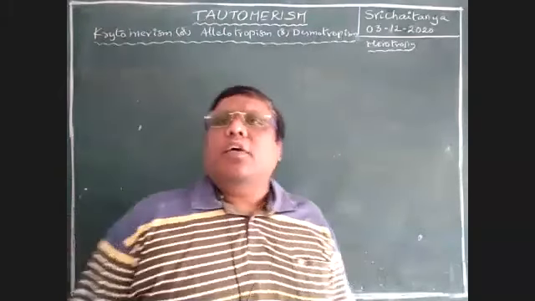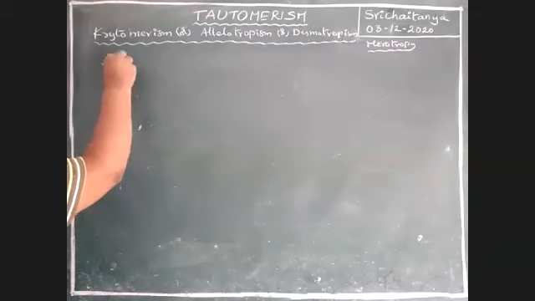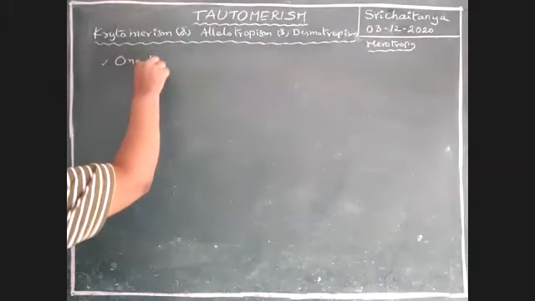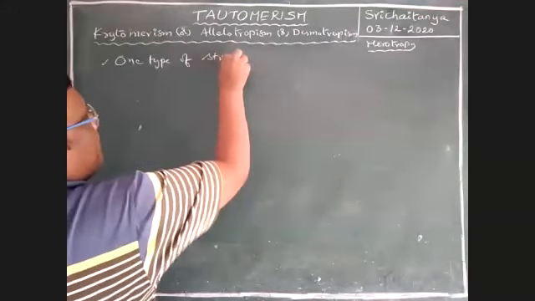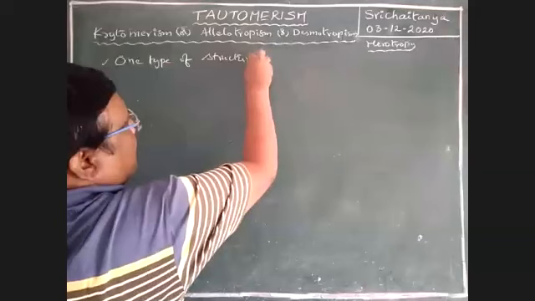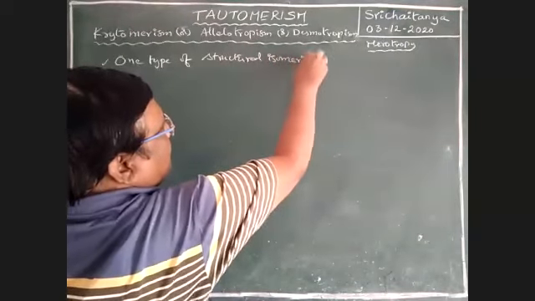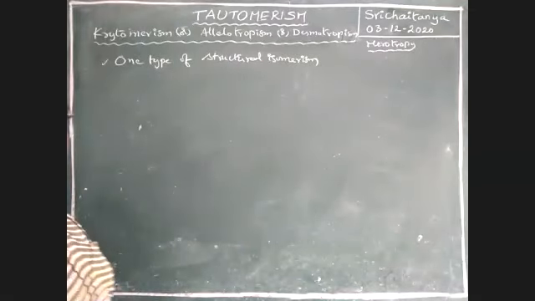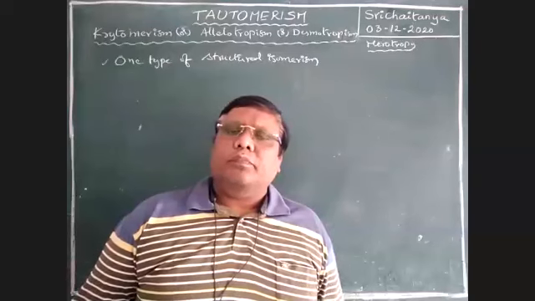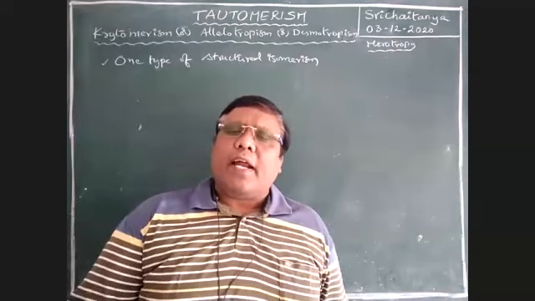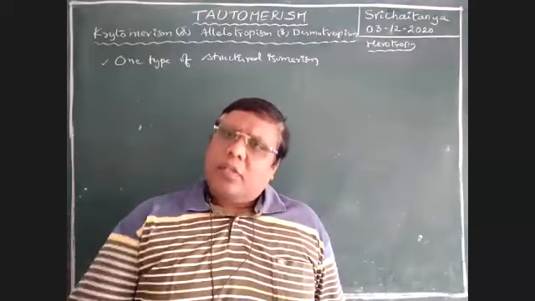See here, boys. Tautomerism. What is this tautomerism? It is one type of structural isomerism. It comes under structural isomerism. In structural isomerism, different kinds are there: chain isomerism, position isomerism, functional isomerism, just like that.